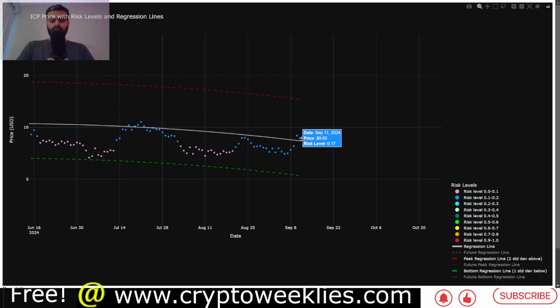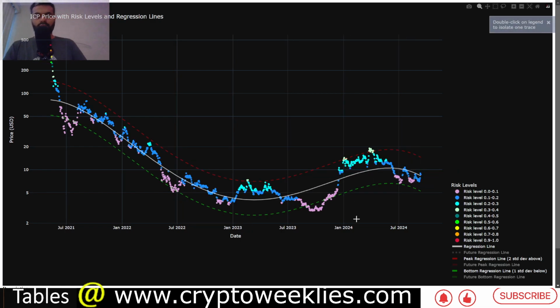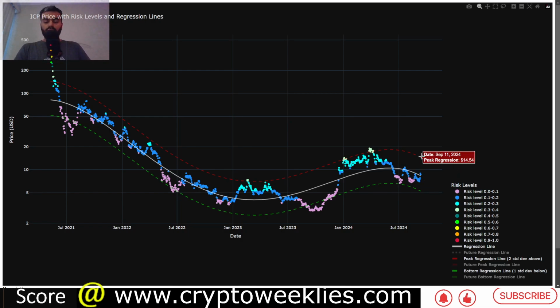You can see the price has now overshadowed the fair value regression line. The risk level is at around 0.17. Again, for this model, this is the second best time to dollar cost average ICP. You can see over here, proportionally speaking, the risk levels when some shorter term peak occurs, you can see over 3 to 4 times.